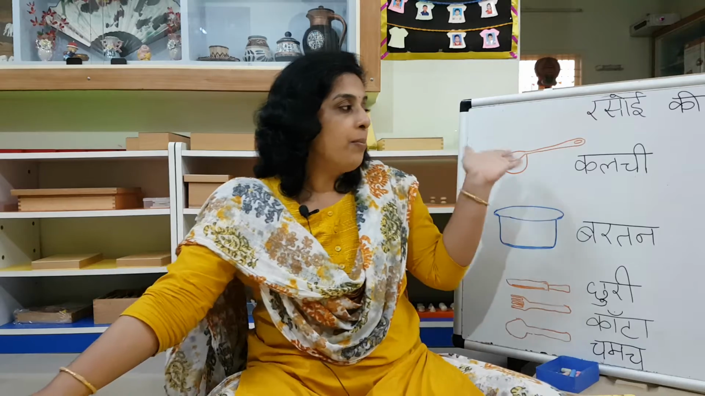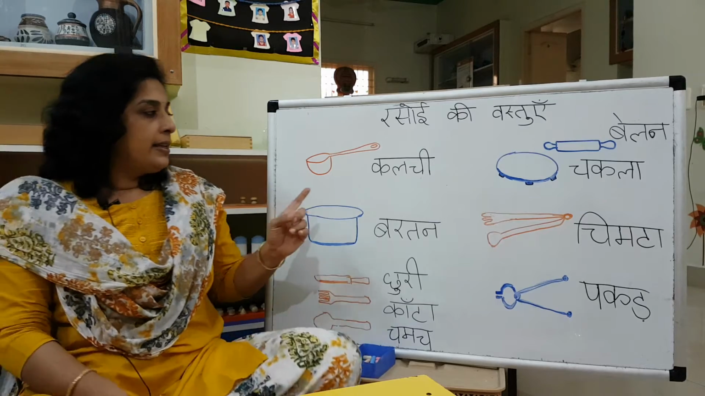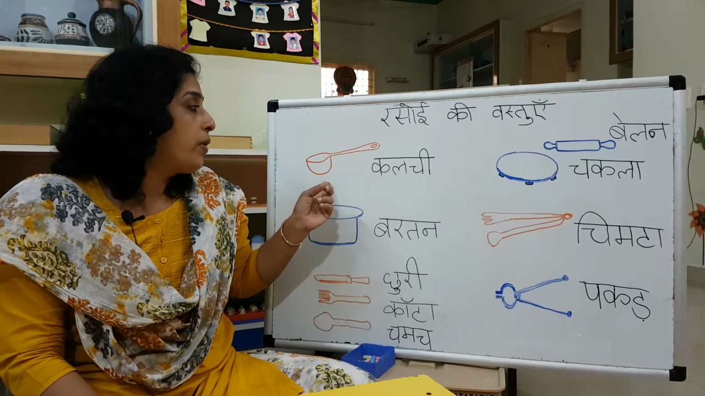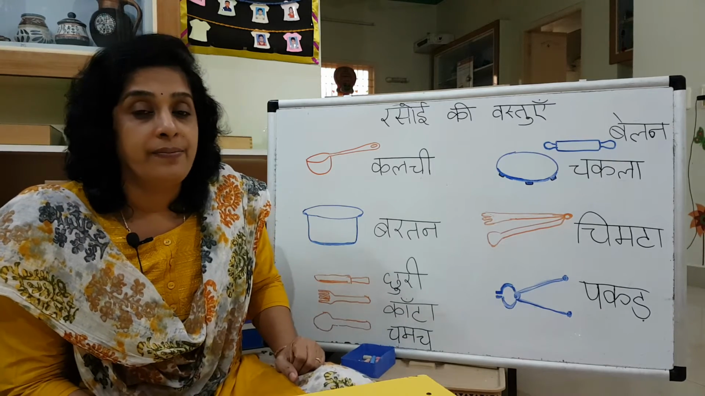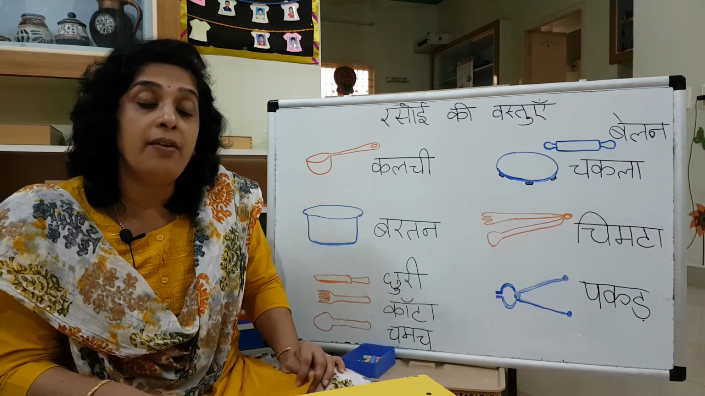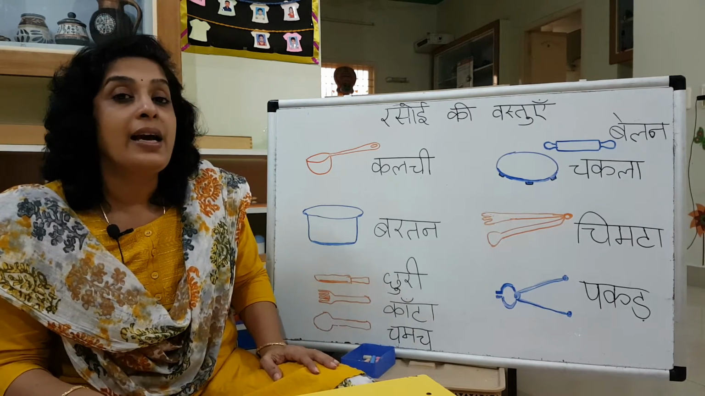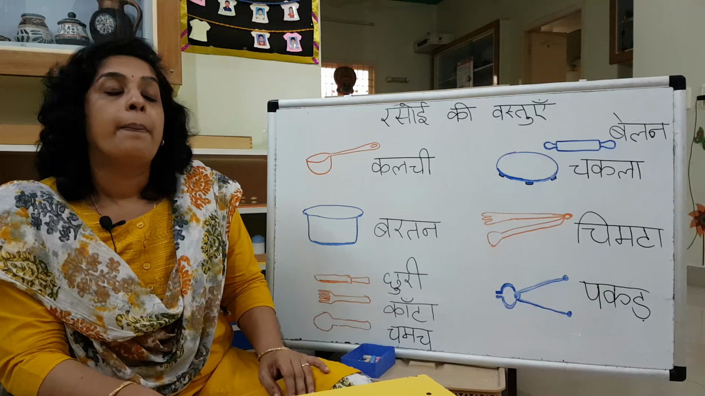And you also learnt cha se chammach. So do I need to tell you that? You know it already. Cha se chammach and tha se thali. Okay, now I have some more here. Just about 7 of them. Let's learn the name. That's a big spoon, like a ladle. It's for pouring curries or gravies. What do you call this? Kalchi. Okay, a big spoon or a ladle which you use for pouring gravies you call kalchi. Tell me, kalchi. Kalchi. Okay, then next one. Bartan.